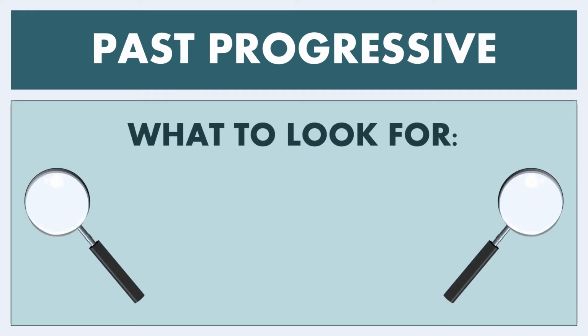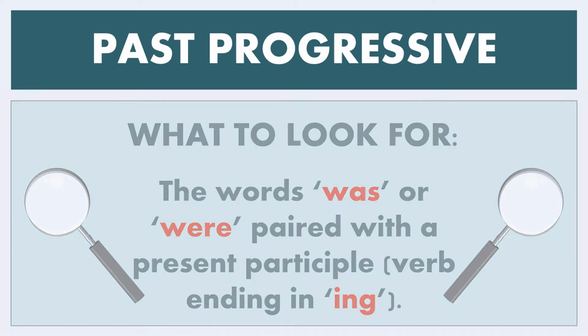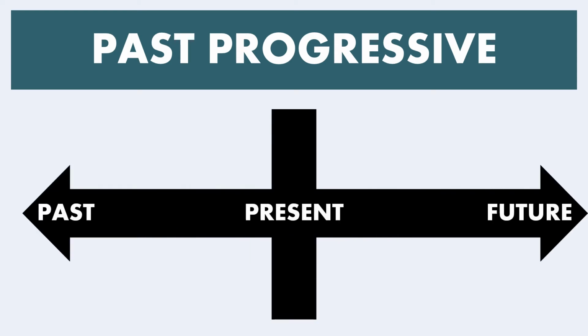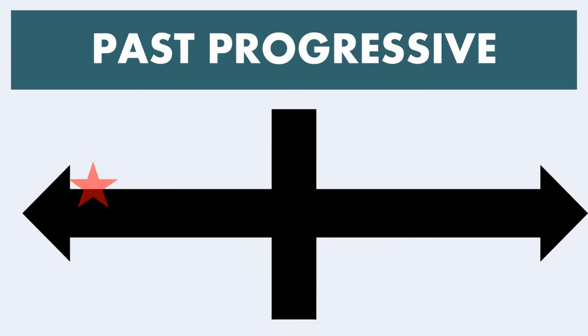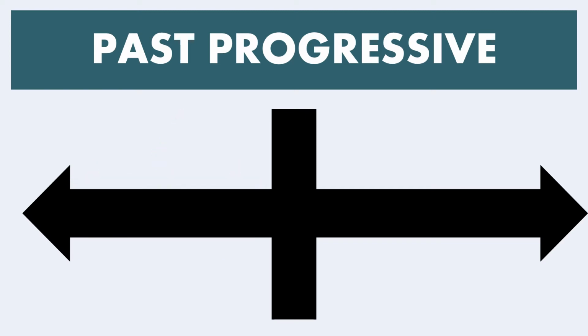What are you going to look for in this context? Well, you'll have the words was or were paired with a present participle. That means a verb ending in ing, a progressive verb. Let's see how this is visualized on a timeline. We have the action that is in process that we are talking about. And this action is occurring at the same time as another past action, a simultaneous process.